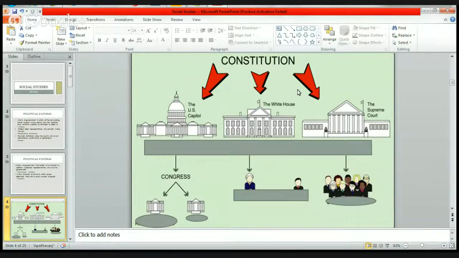Okay. So what does the Capitol do then? What's its function? The Capitol sees if the law fits the Bill of Rights or the Constitution, and they vote on it if they think it works. Okay. It goes to the Supreme Court.